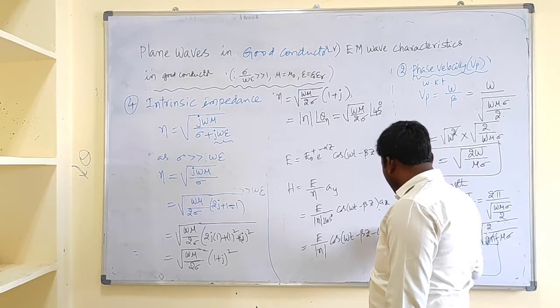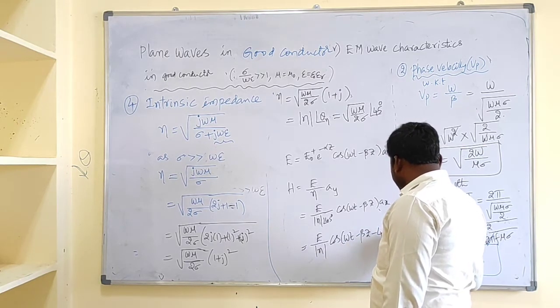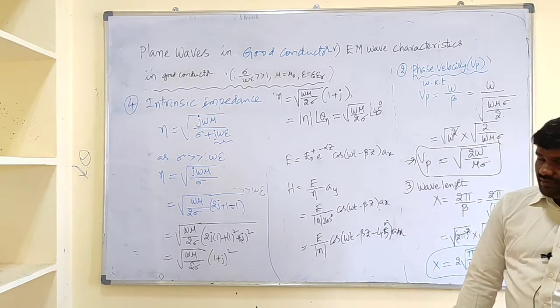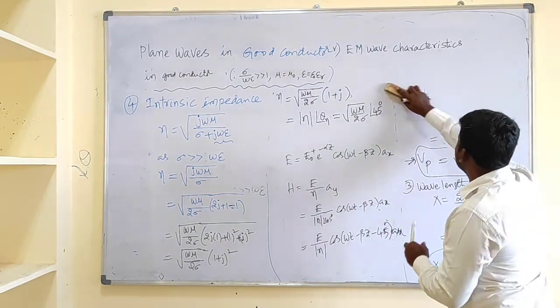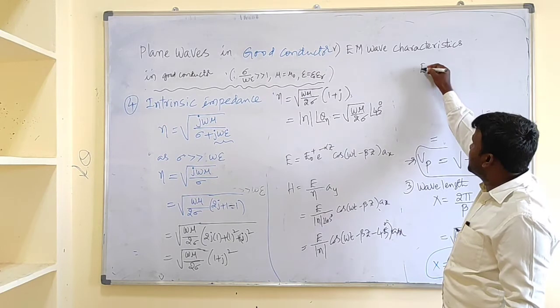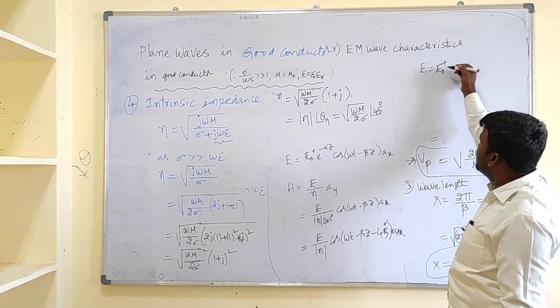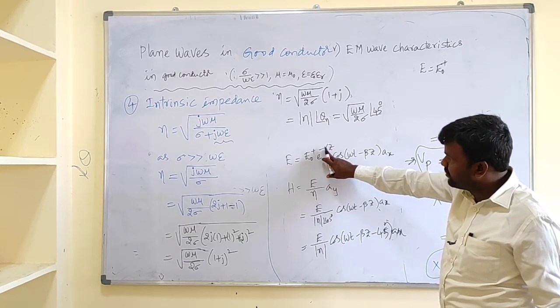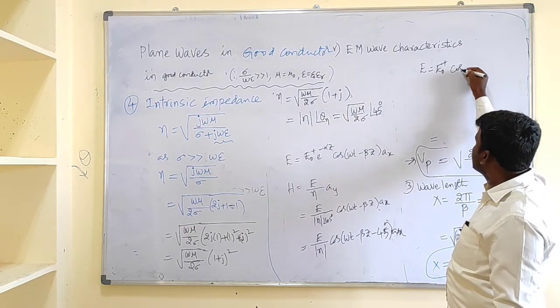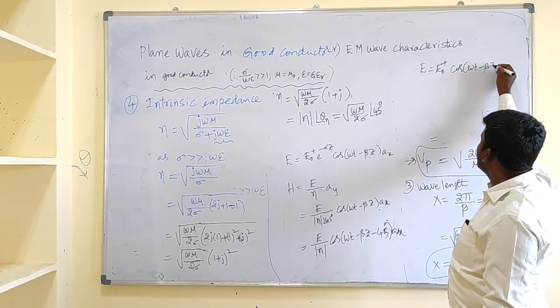That is in case of a lossy medium. For a lossless medium or free space, E and H are both in phase. E can be written as E naught plus e to the power minus alpha z; as alpha is 0 for a lossless medium, this becomes cos of omega t minus beta z.